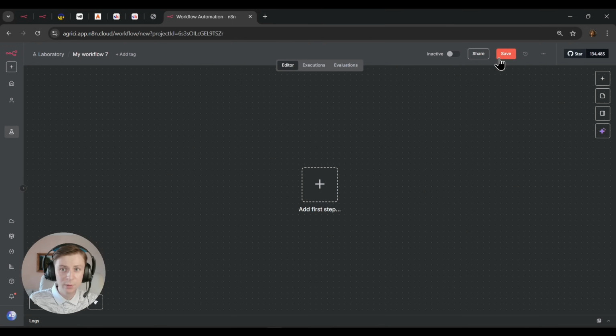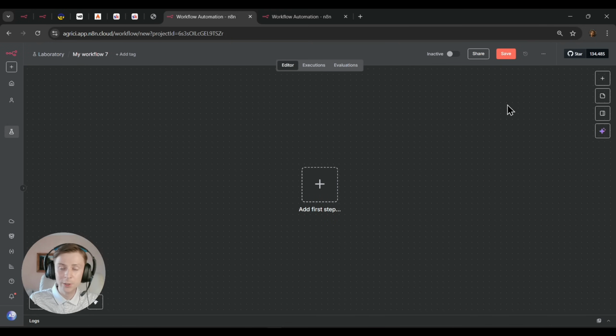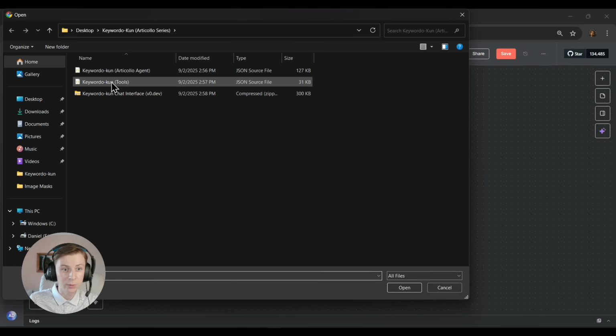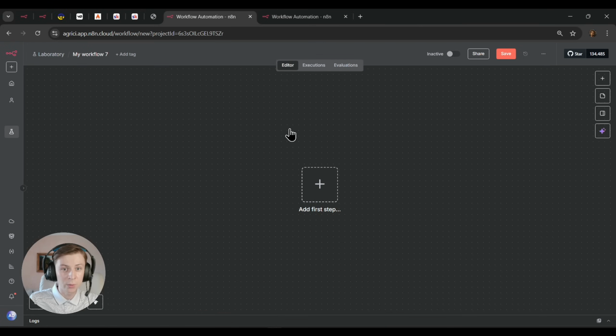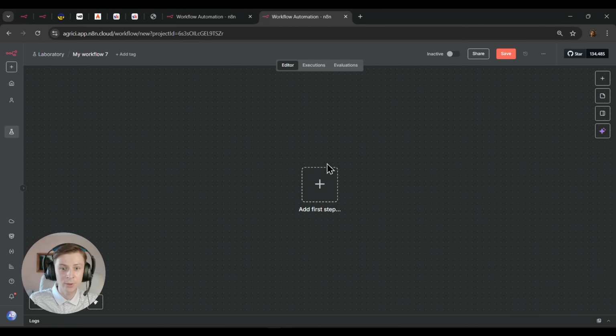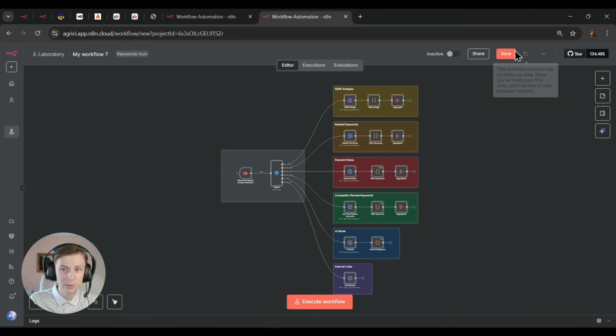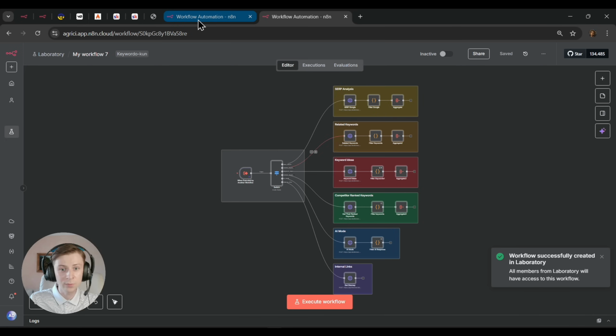We're going to press on create workflow. We will also need to create another one for the second tool, so you can straight away open a new window and create another workflow. Here, you will need to import from file. Where you downloaded that, you just put here Keyword Raccoon article agent. Boom. Press on save. Now same for the second one. Import from file. And here you go, the tools. And that's it.